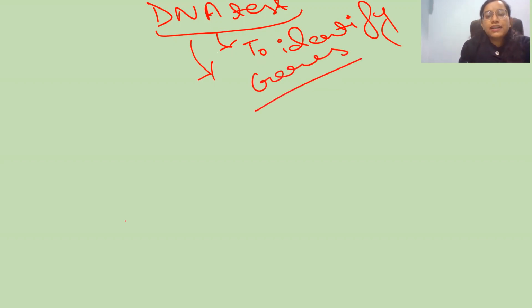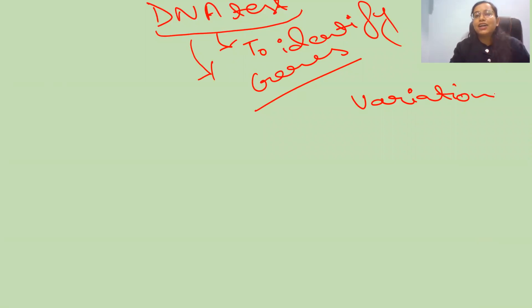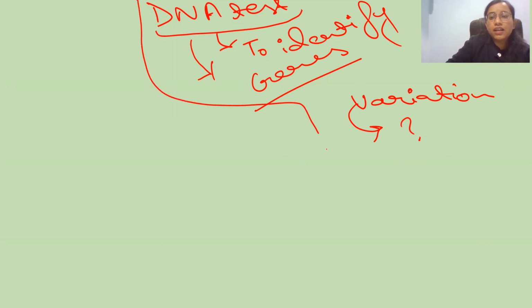And to understand variation, there is this term called variation. We have talked about similarity, that babies look similar to their parents, or their habits are much more alike their parents. But you have also noticed that there is some variation from their parents, or from their siblings. So how does this variation come across? How does this variation occur in the same family or among the siblings? Let's talk about it in detail.